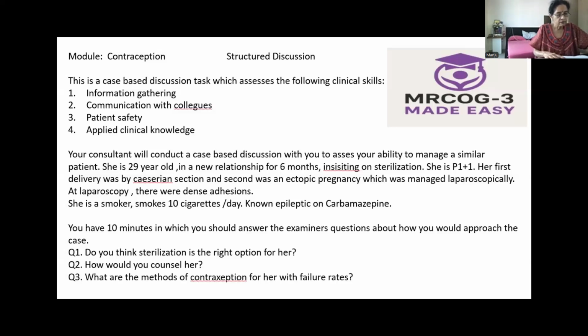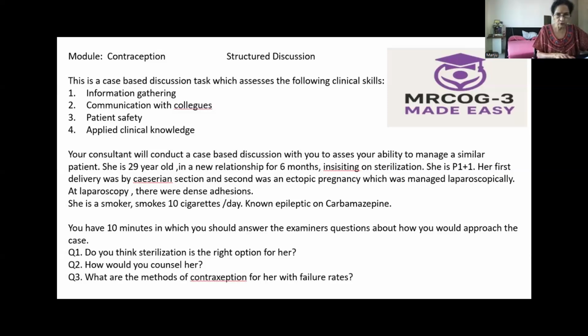And then I'll give her an information leaflet, written information about all the methods, and I will ask her to go through it. Once the options are given to her, the contraceptive choice can be her choice, and we will respect it. After going through, if she takes a decision, we will respect her choice. Then if she opts for the contraceptive methods, we will refer her to the contraception clinic.